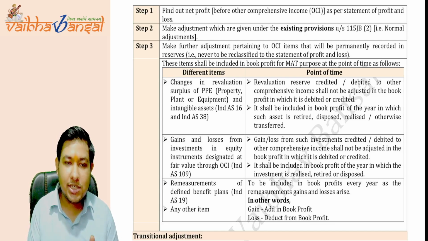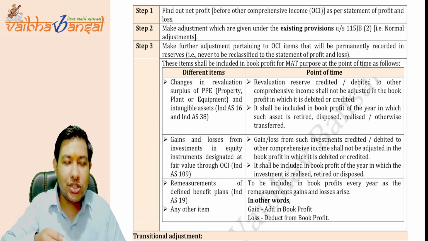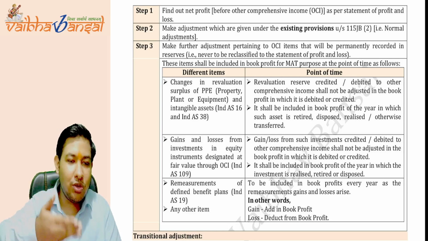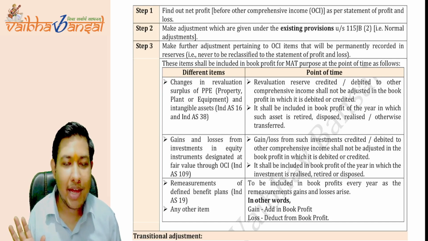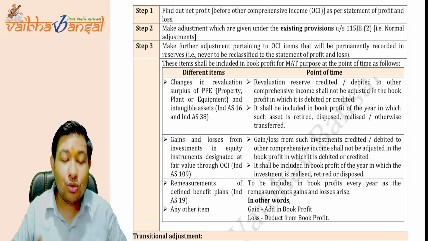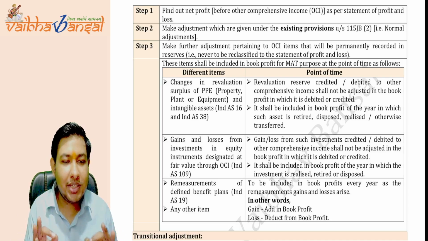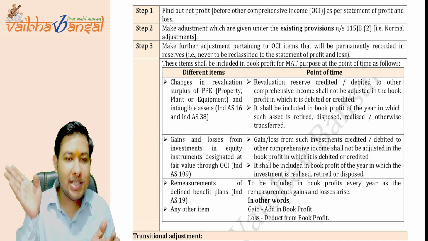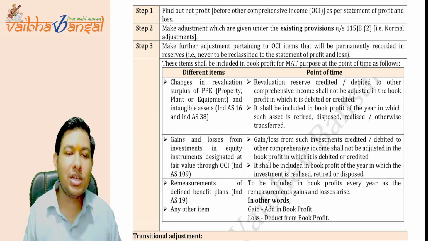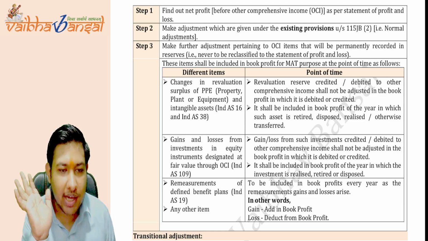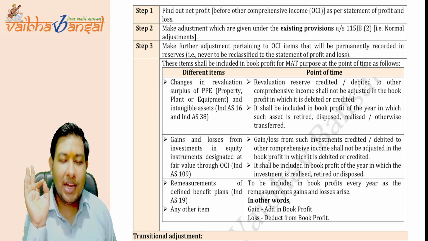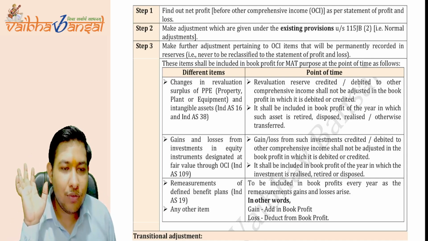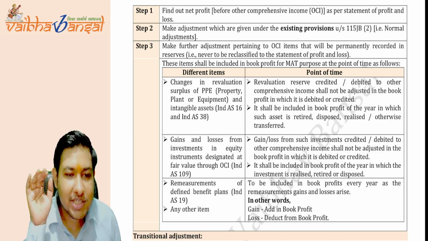Under these two, when we do the revaluation, when we show it on the fair value method, we create some OCI. These are notional gains. We do not realize it. This is only a notional gain, which is why it is given in the OCI. The government is saying this is not the actual gain to you, so do not add it into the net profit in the year of its creation.